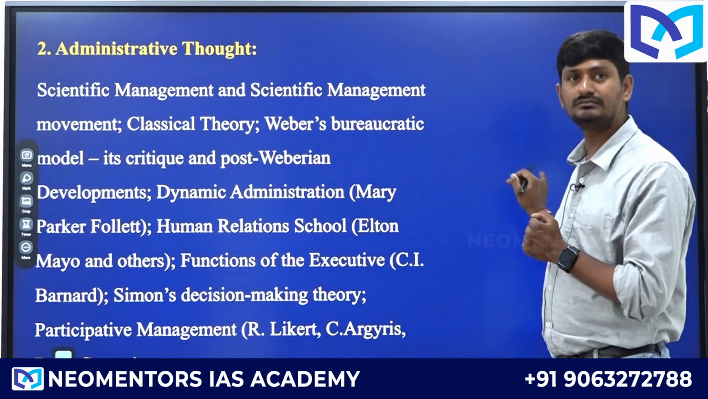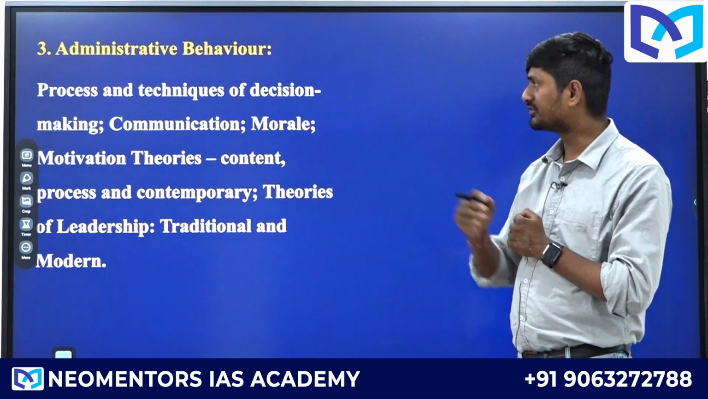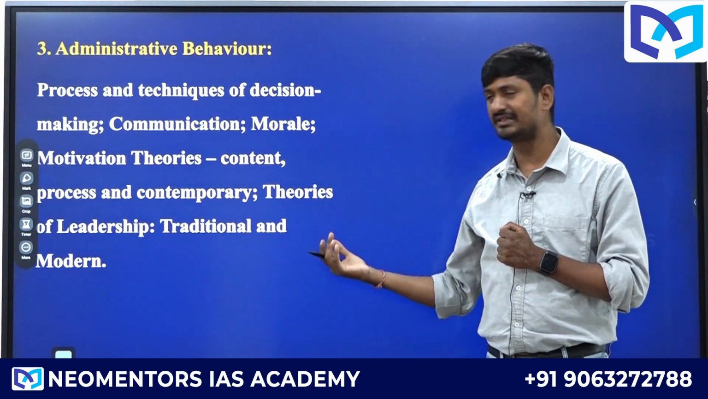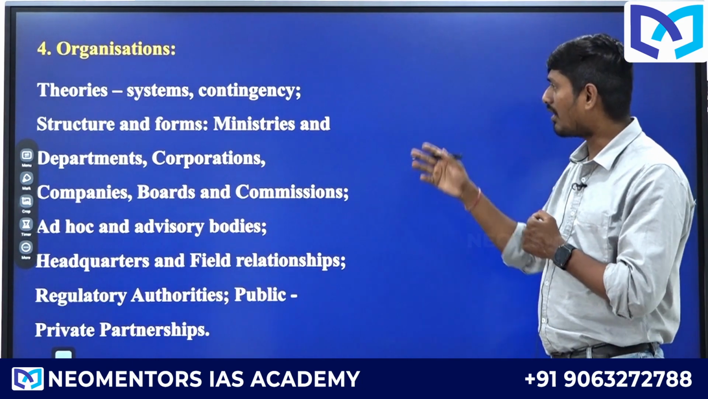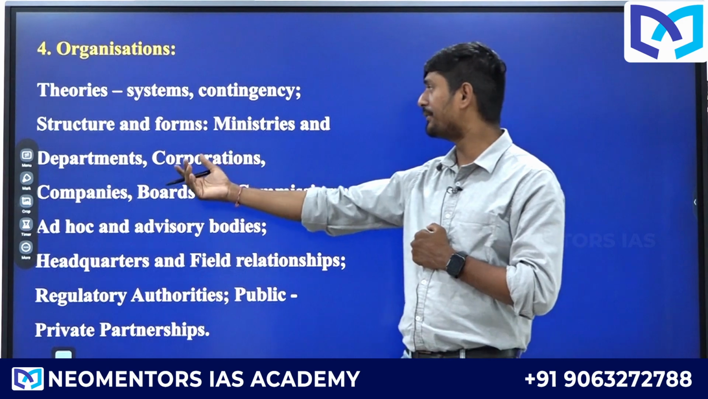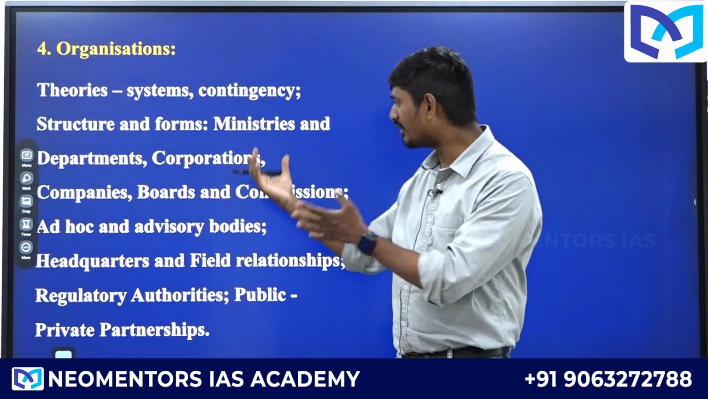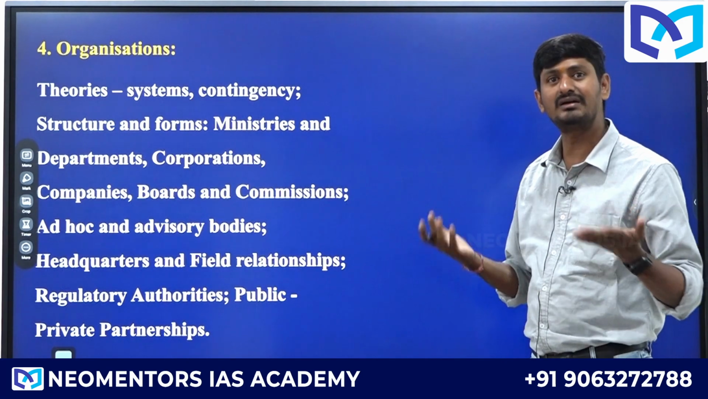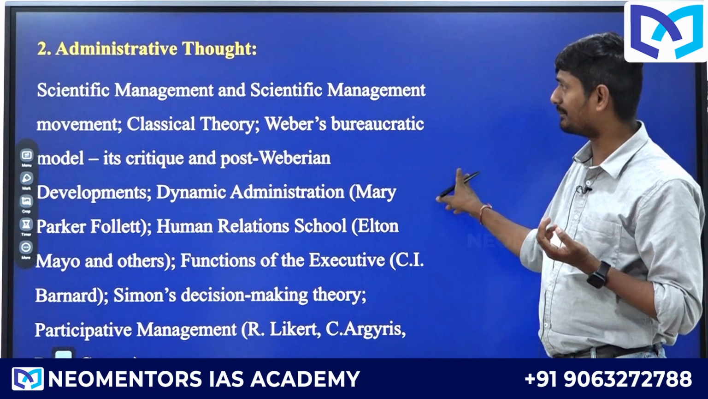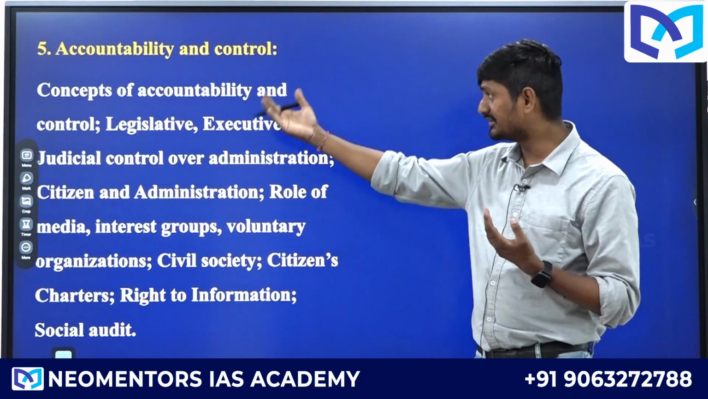Chapter 2 and chapter 3 cover administrative behavior, which talks about techniques of decision making, communication, and motivation theories. And organizations: how organizations are structured. Suppose you see departments, corporations, companies, boards and commissions. This is all about government functioning, right? You are not learning anything new, except in the first, second and third chapters. All the chapters have a direct connection with general studies.